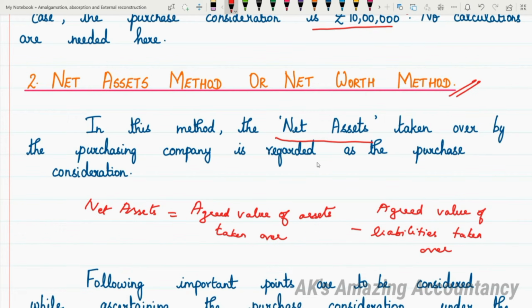So how to arrive at the net assets? Net assets is equal to agreed value of assets taken over minus agreed value of liabilities taken over.